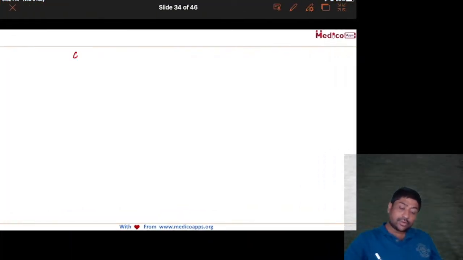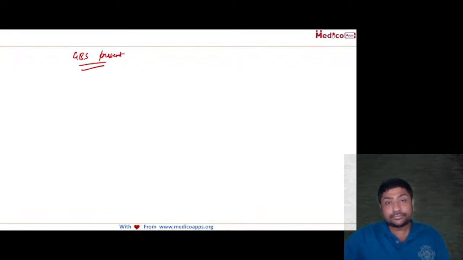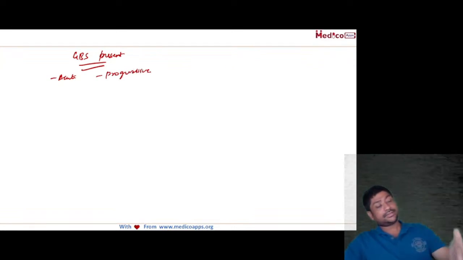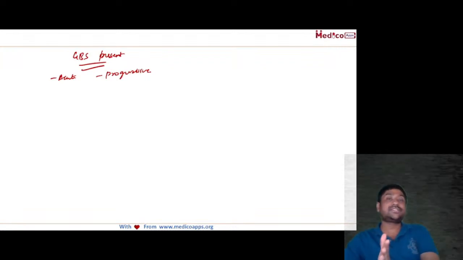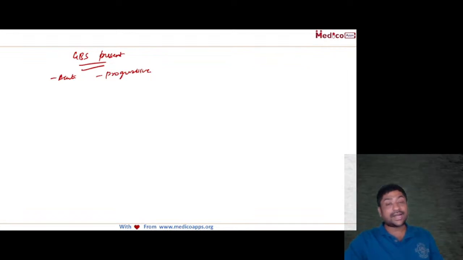So how does this Guillain-Barré syndrome present? Okay. So remember, it presents as an acute and progressive disorder. The person will be fine, and suddenly one day he will start having symptoms. Whatever symptoms I'm going to talk about one by one, over the next 4 weeks, these symptoms will start appearing. So there will be some episode of infection, and then 2 to 3 or 4 weeks after that initial infection, these symptoms start appearing.